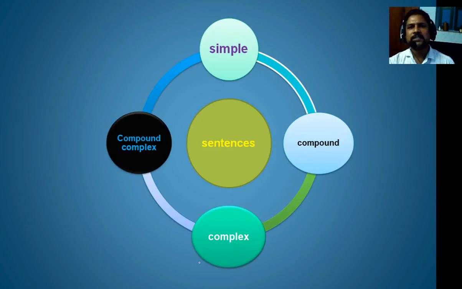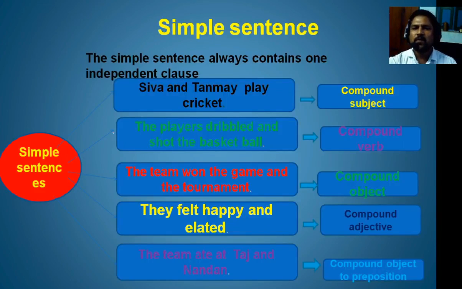The clauses make a sentence, because earlier we discussed that without a clause we cannot imagine a sentence. So there are four kinds of sentences: simple sentence, compound sentence, complex sentence, and compound-complex sentence. Let us have a discussion on the simple sentence. What makes a simple sentence?